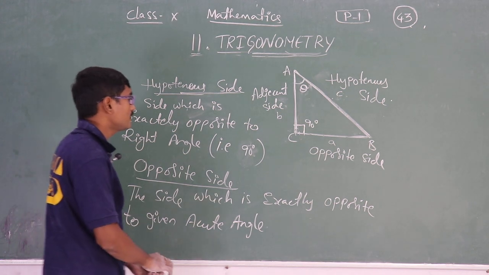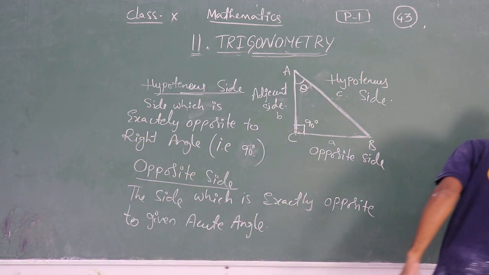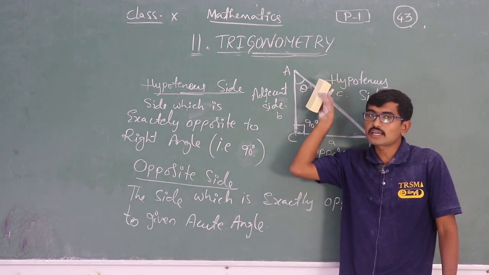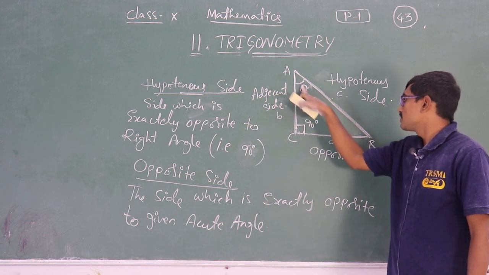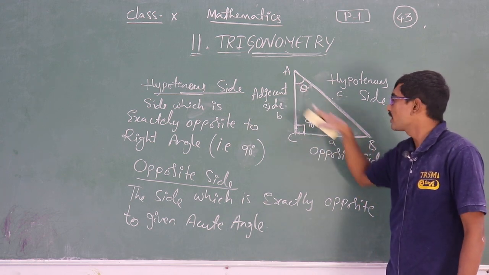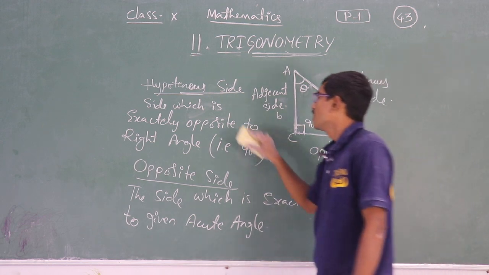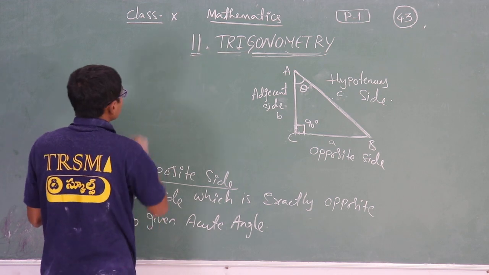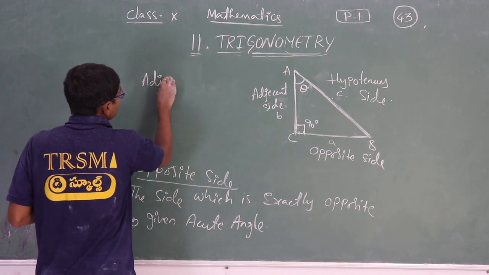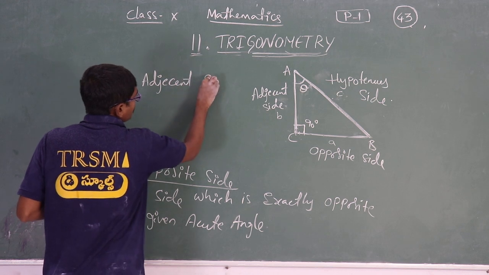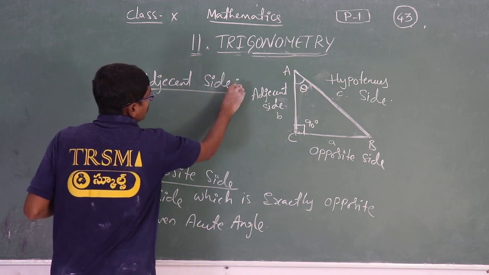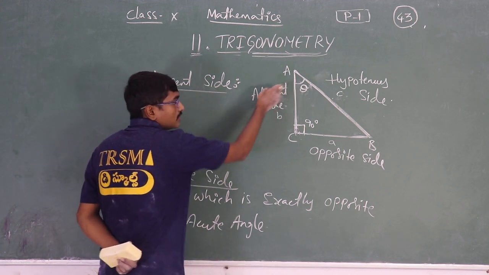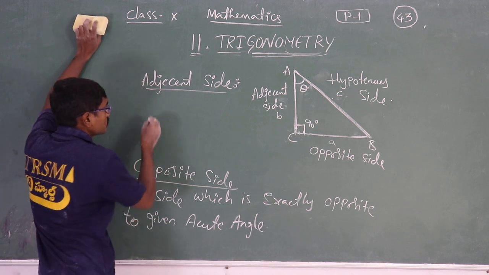Now coming to the adjacent side, you just note it down. The hypotenuse side: the side which is exactly opposite to the 90 degree right angle. The side which is exactly opposite to the given acute angle is called the opposite side. And coming to the last one, the adjacent side. What is the adjacent side? The side which is adjacent to the acute angle, which is touching that respective side, isn't it?